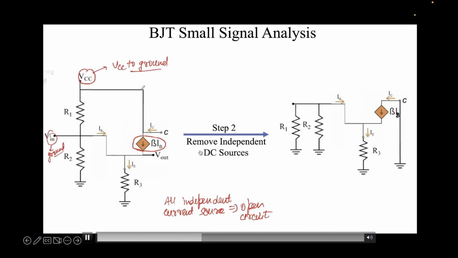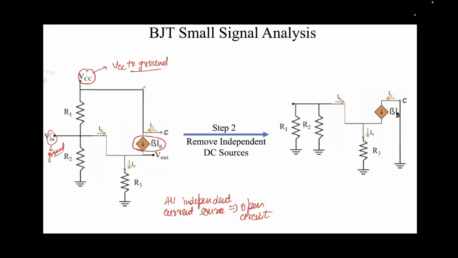So if we ground VCC like this, see, VCC is grounded, right? What I've done here is that R2 remains the same, this circuit remains the same. R1 is between the base, which is this node here, and the ground. VCC is ground, so rather than this leg being up, I just put it down. Nothing has changed. Similarly, this collector will now be grounded because VCC has been grounded. So this is the circuit that we have gotten.